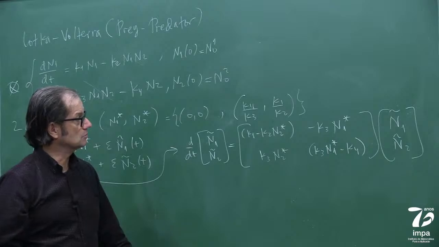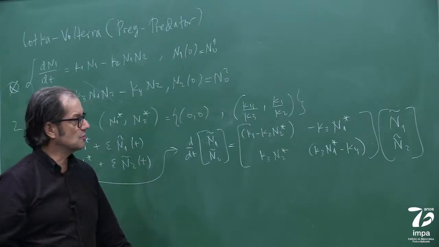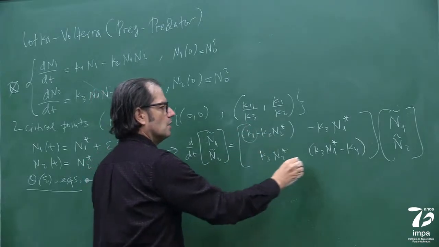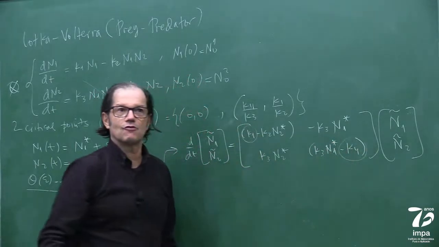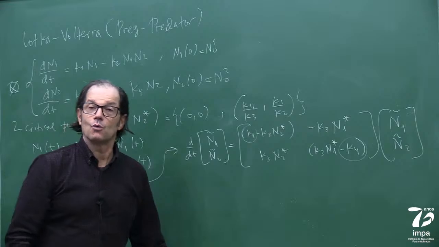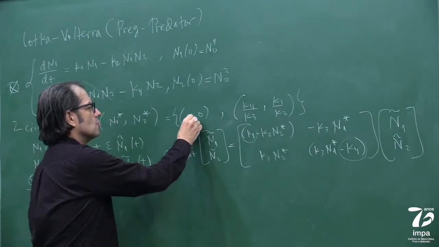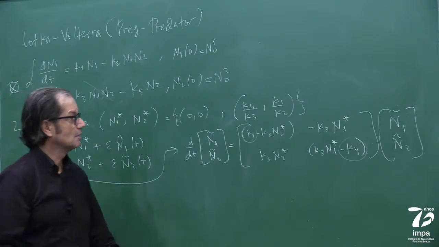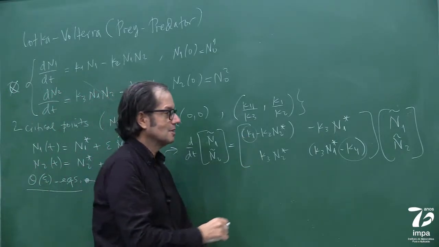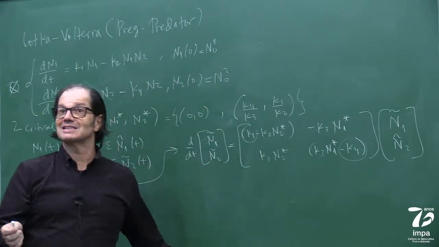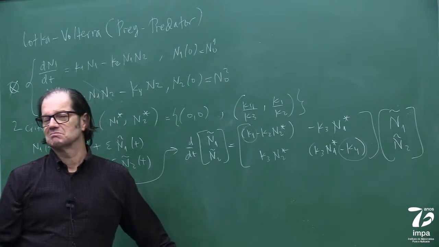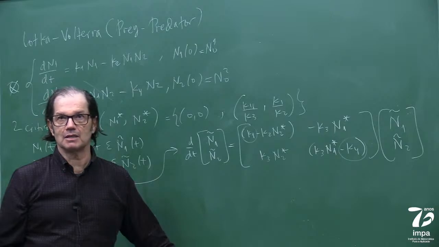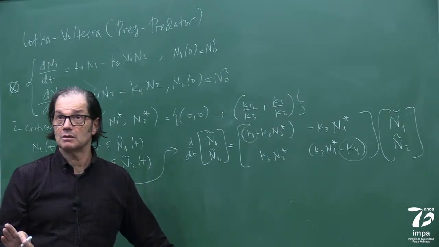If I put 0, I'm going to get just K1 and minus K4, which says that if I'm near a very, very low density population, rabbits grow exponentially and foxes die exponentially. That's a very trivial scenario. We could have guessed that from the beginning. You agree with me?